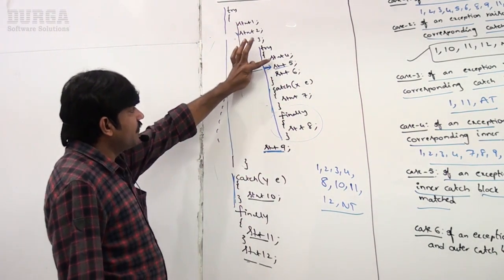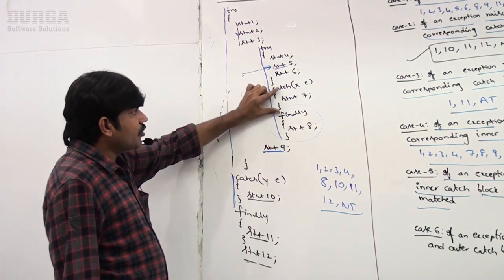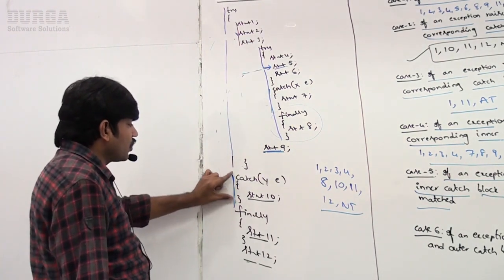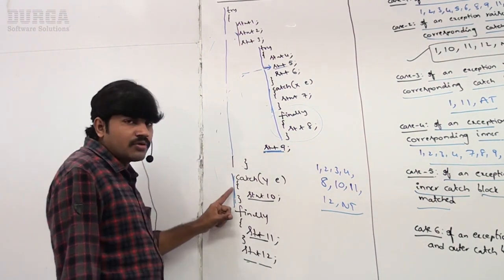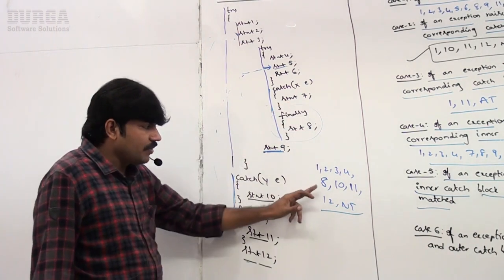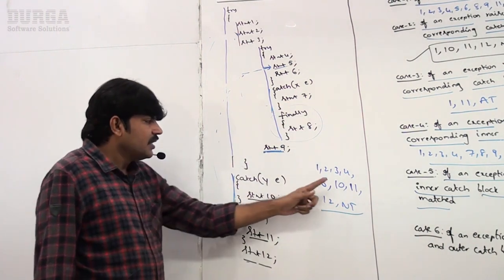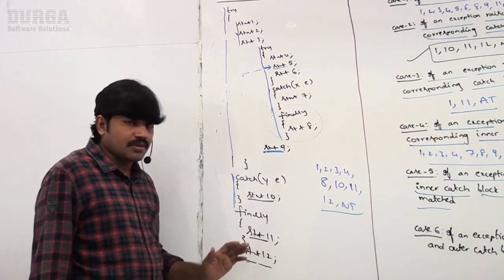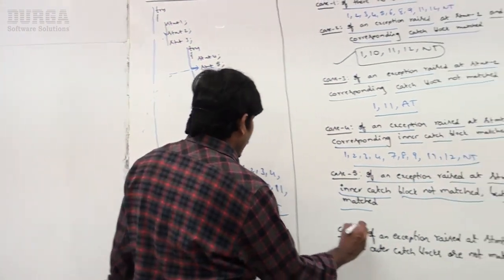1, 2, 3, 4. Sir, inner not matched, it will go to the outer catch, but before going to the outer catch, only the finally block will be executed. Next 10, 11, 12, normal termination. Can you please observe the flow now?